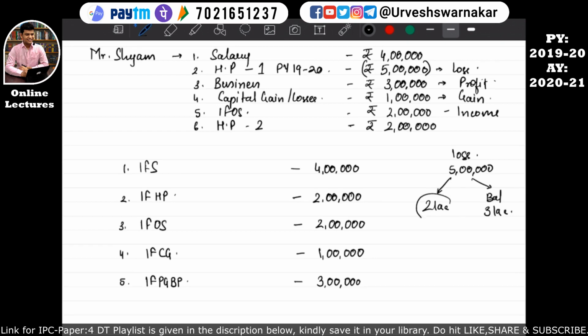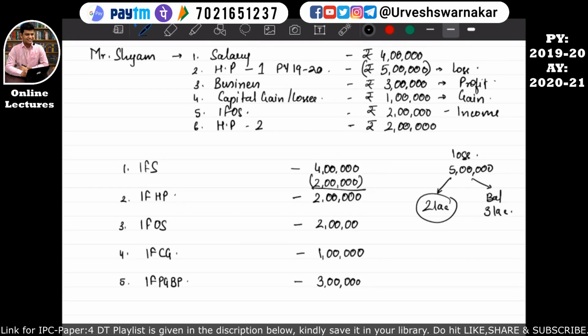So this 2 lakh can be entirely set off against salary, or it can be entirely set off against income from other sources. But if income from salary and income from other sources would not have been there, then it could have been set off 1 lakh from income from capital gain and the balance 1 lakh from income from business. I hope this is quite clear to you all. I hope you all are understanding how to set it off. So let's erase it. You can see that this 2 lakh can be entirely set off against income from salary. So we'll simply set that 2 lakh out of the income of salary.